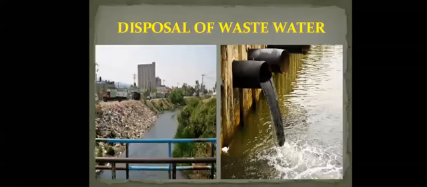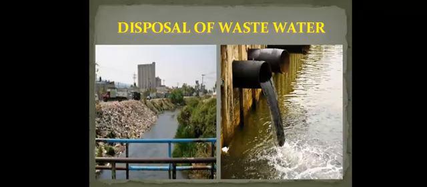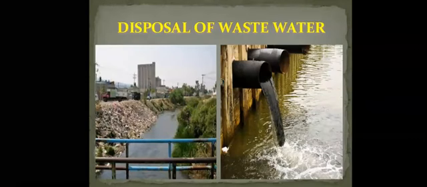Disposal of water. The wastewater of a city or town is collected and let into water bodies at a convenient location. So whatever the wastewater of a city, village or town, it is collected through the drainage system which is there below the roads. Sometimes we see the open gutter covers. So the wastewater is collected through the drainage system and then led into water bodies at a convenient location.